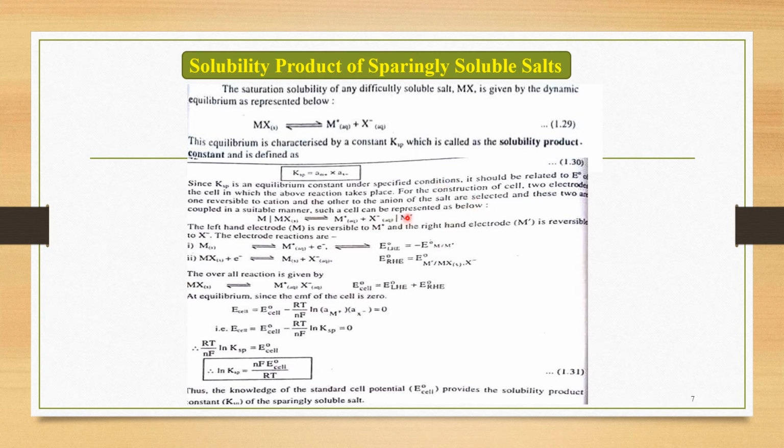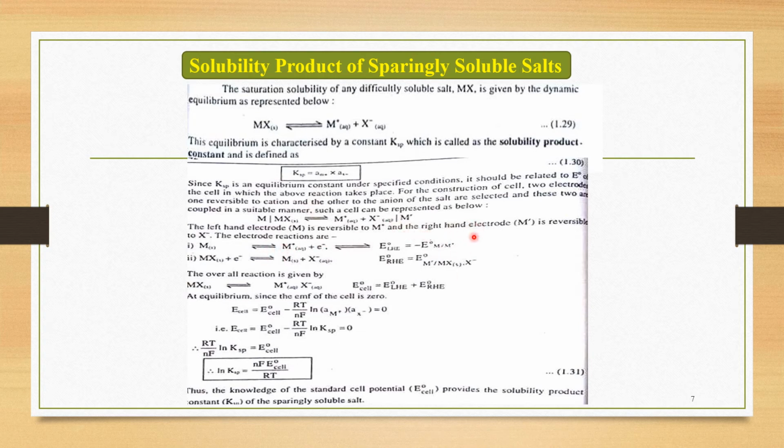We know very well the construction of a cell. For this purpose, we take two different electrodes. One must be reversible to the cation and the second must be reversible to the anion. So a general cell representation is: M, vertical line, MX in solid state, in equilibrium with M+ in aqueous state plus X- in aqueous state, vertical line, M dash. This cell has two different reactions, one the oxidation half cell reaction and the second the reduction half cell reaction. These are given here.